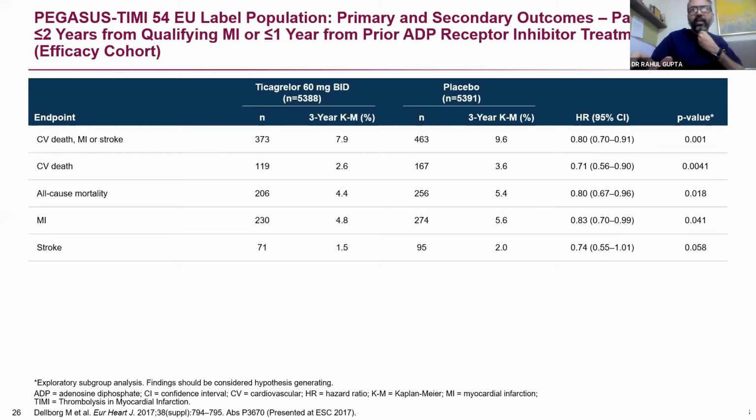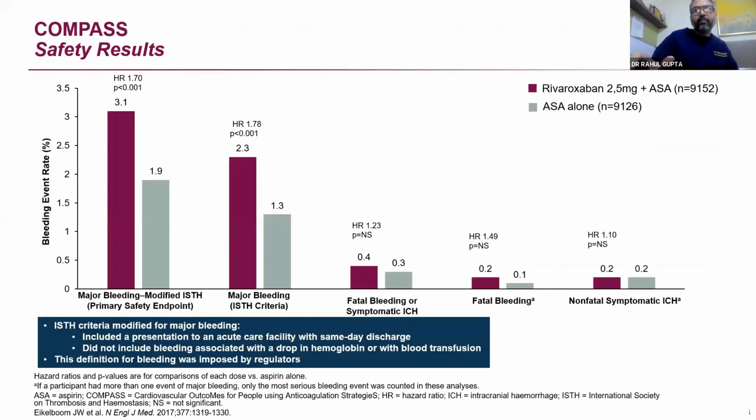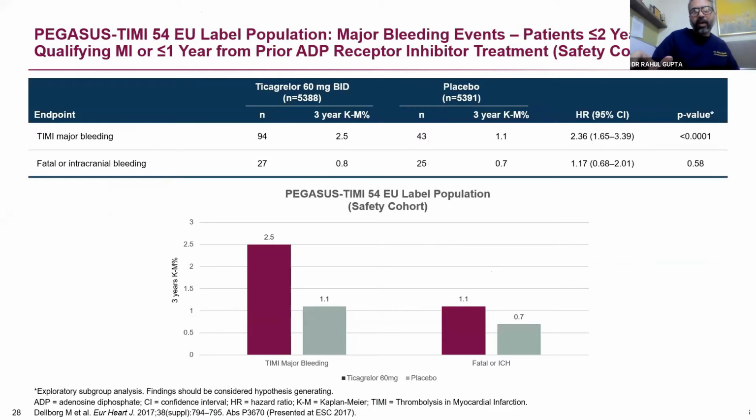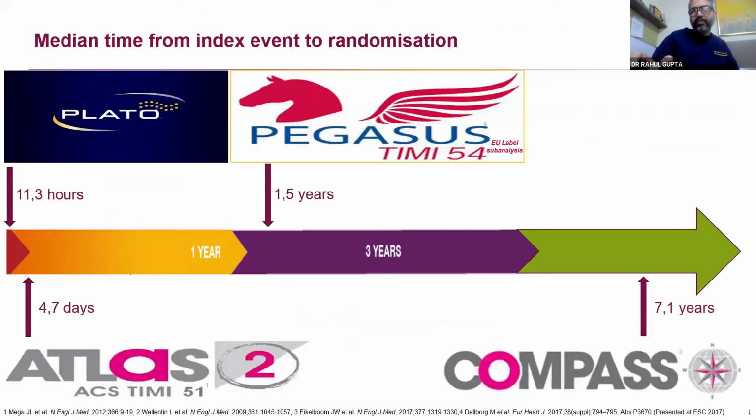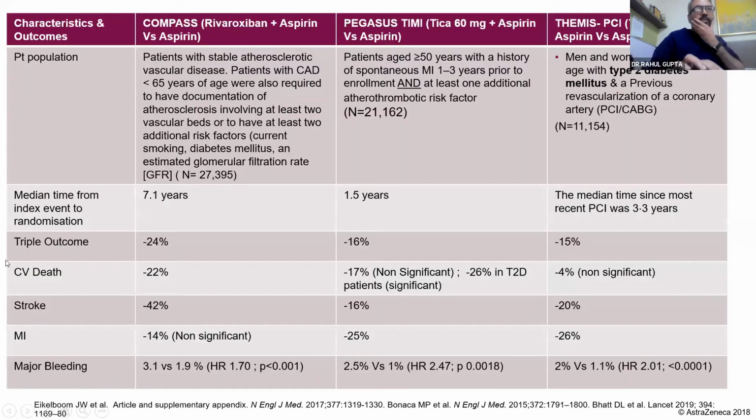While if we look at the Pegasus trial, there was much better reduction in CV death, MI, or stroke. And I'm going to show you a slide where the diabetic sub-analysis is there. We will not go into the bleeding. I think it is comparable in the rivaroxaban versus the ticagrelor arm, because fatal bleeding did not increase in any of these groups. What I want to say is that Pegasus took patients with mean follow-up after the MI at 1.5 years, but COMPASS had about 7.1 years, and my patient is just fitting into post 1 year. So let us look at this last slide so that we can have more time for discussion.